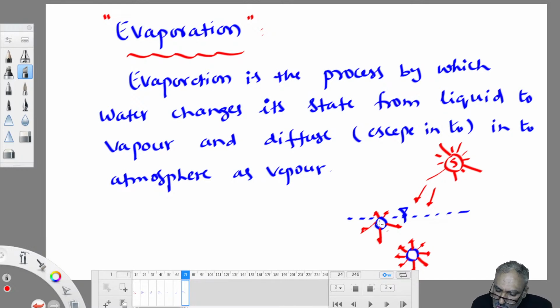So when these two molecules are given energy by sun, this also move with very high speed, this also move with very high speed. So this molecule, though it move with very high speed, water molecule which is deep inside the water body, it doesn't get out of the water body. It remain in water body only. No force can separate that molecule from the water body. But whereas a molecule which is on the surface, once it start moving with very high speed, like a aircraft, when it is moving over a runway with very high speed, what happens? Slowly it is lifted up.